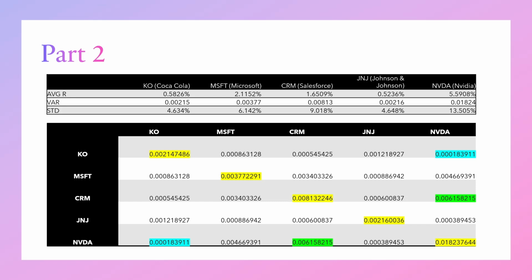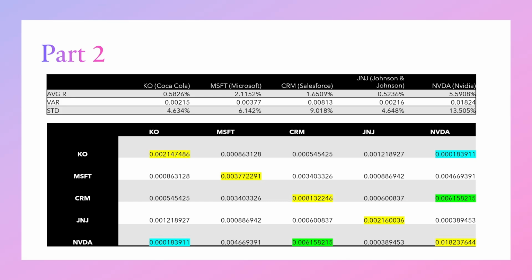So for NVIDIA and Salesforce CRM, you see it highlighted in green. That's the highest covariance relationship we found between our 5 stocks. And I think this would be due to them being in similar fields, both heavily in the AI cloud computing area. So a lot of the factors causing returns, the market sentiment, move in the same direction together.